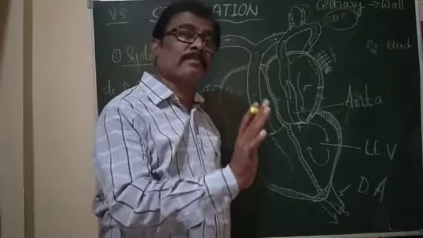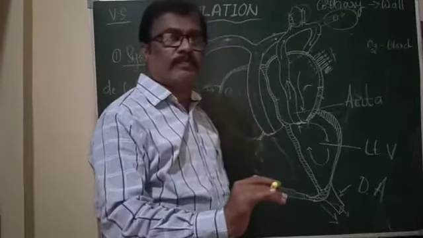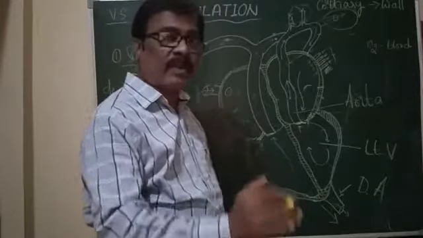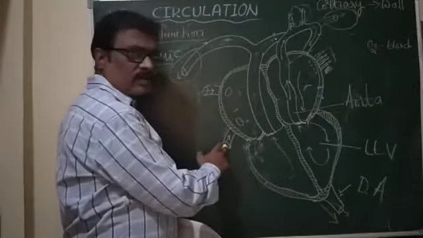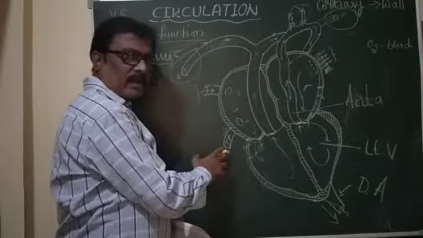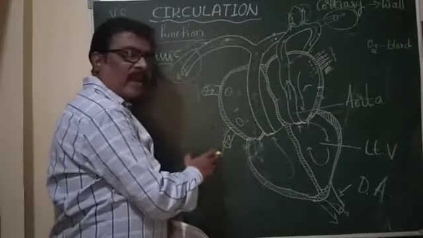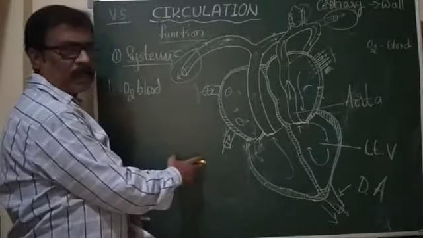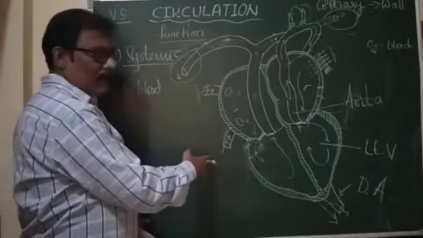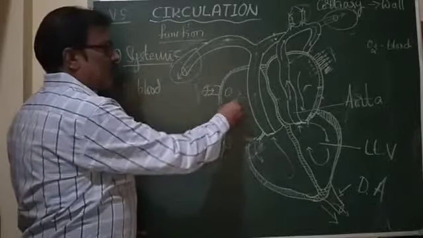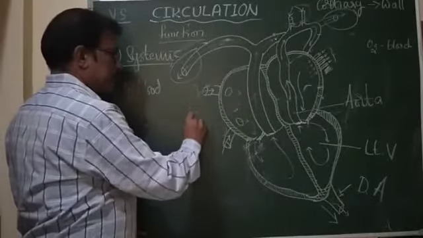That blood is collected by the venules and then veins, and the veins enter into the superior and inferior vena cava from the upper and lower parts of the body, so that blood enters into the right auricle.